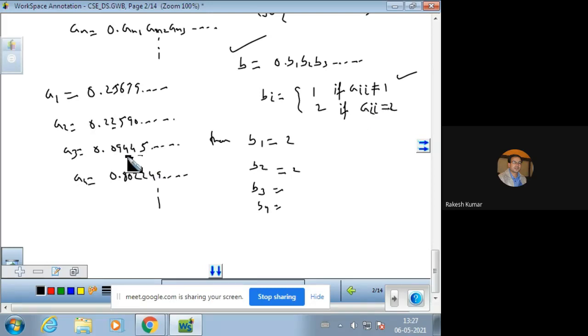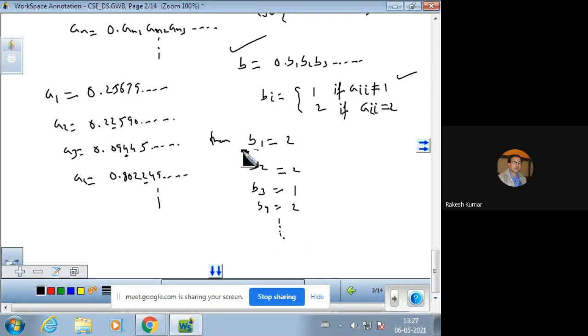And A33, in the third place, is 4. Because 4 is not equal to 1, we shall have 1. And in the fourth, we have again A44, that is 2, the fourth place. So A44 is 2, and then B4 is 2, and so on.